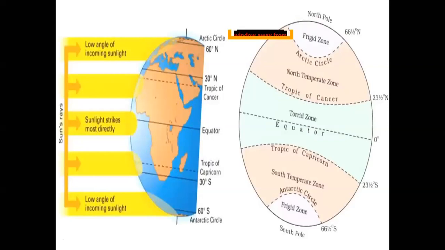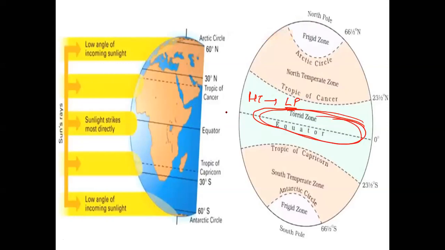What happens is whenever there is high temperature, we have low pressure. So this is my permanent low pressure belt. Why is this a permanent low pressure belt? Because it is completely heated by the sun throughout the year. Throughout the year, this area receives direct sunlight, which makes it a permanent high pressure belt.